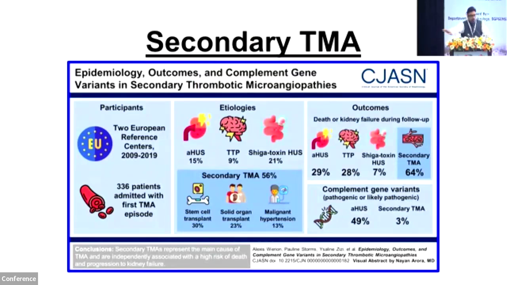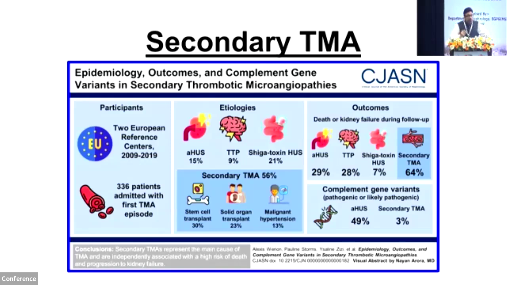So the last part is about the secondary TMA. I'm running over time. So, this is a study which evaluated about 300 patients, half of them with AHUS or TTP, and half of them with secondary TMA, which was stem cell transplant, organ transplant, malignant hypertension, other glomerular disease. The main outcomes were clinical outcomes and the genetic results. The clinical outcome showed that those patients with secondary TMA had poorer prognosis compared to those patients with AHUS or TTP. Coming to the genetic testing, 2/3 of the patients were positive for rare genetic variants with AHUS, and 15% were positive for secondary TMA.